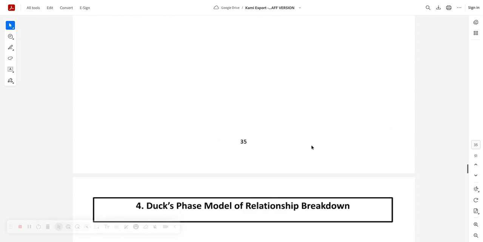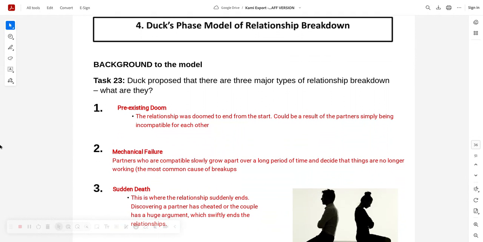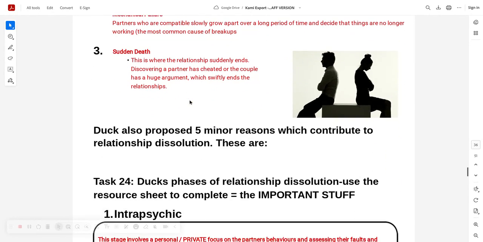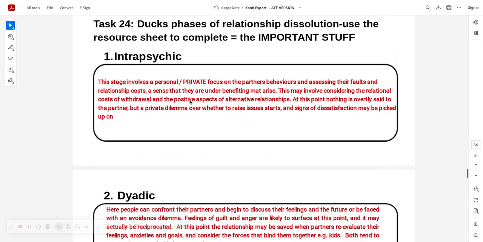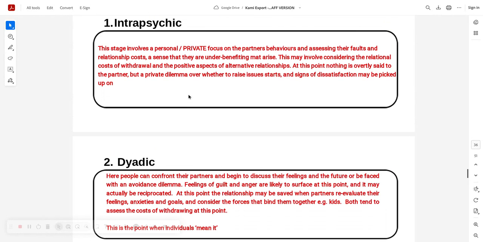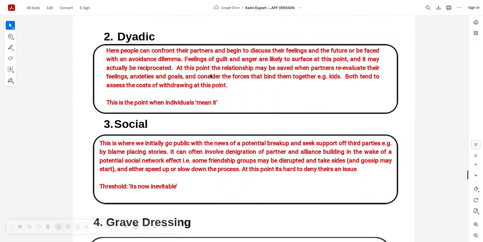If we go over Duck's model as well, it seems Duck's has been asked a fair few times recently. 2023, an 8-marker on that or something, I reckon. But you have to revise it all. But when you're revising this, please make sure you don't do these bits. With Duck's model, we just want the I, D, S, G, I don't smell good. Each of these phases should be able to just go on for 4 marks. I'm not going over these in detail now, but I suggest that you do.